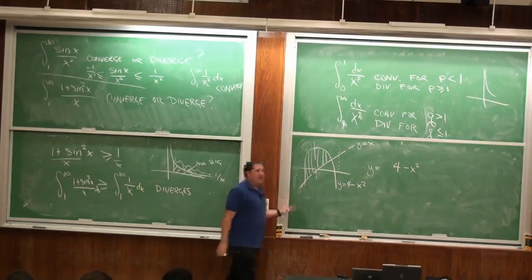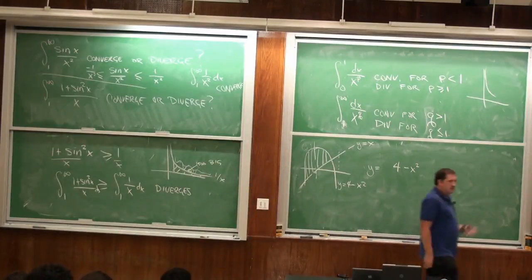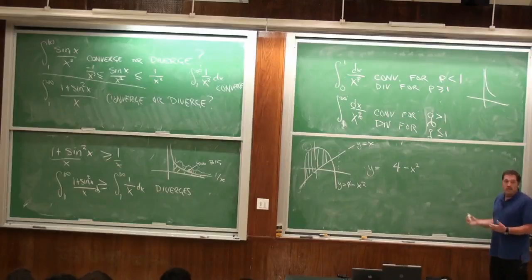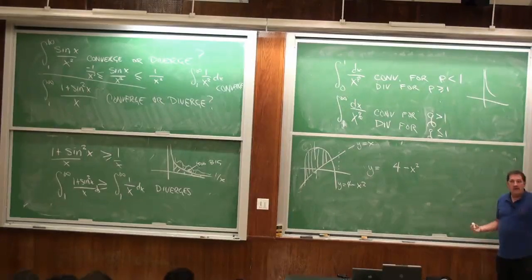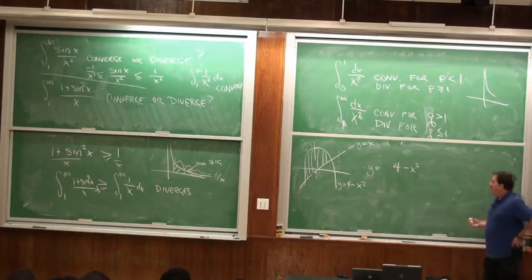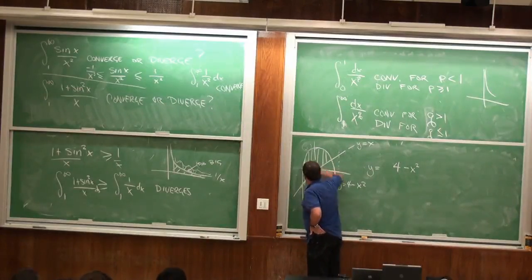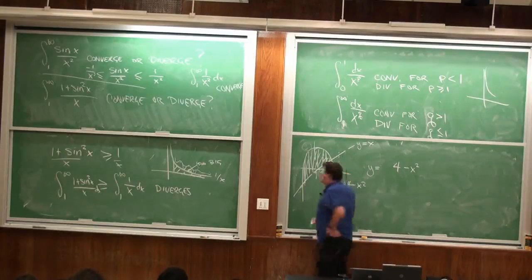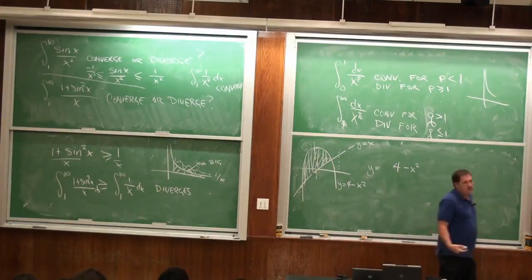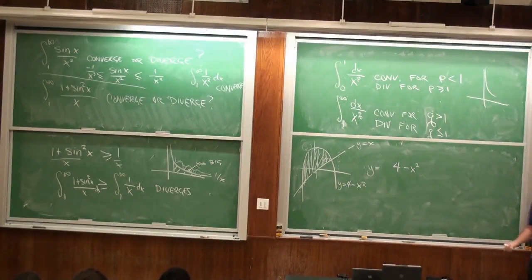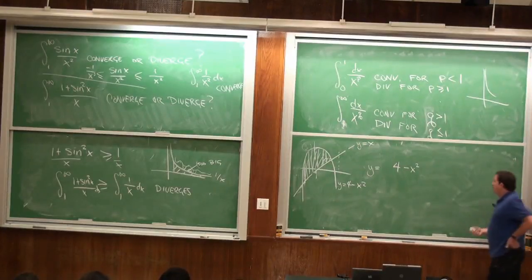So this is not a hard problem, because you just have to view it properly. This is an integral, and in order to find the area between the curves, you just subtract the bottom curve from the top curve.